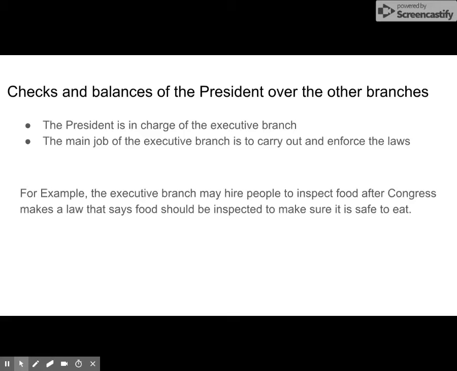We've already learned that Congress is in charge of making laws and that the executive branch is in charge of executing the laws, or making sure that they are followed. The executive branch hiring people to enforce laws is one of the ways that they can check the Congress.